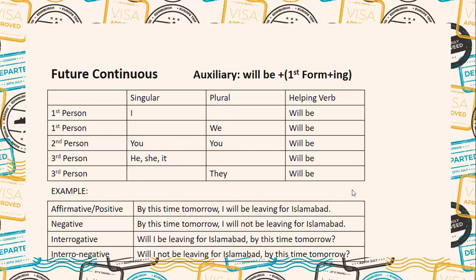For your understanding, that is why I made this sort of chart. So these are the continuous tenses: present continuous, past continuous, and future continuous. We have discussed them.